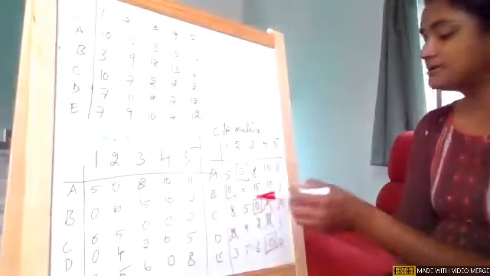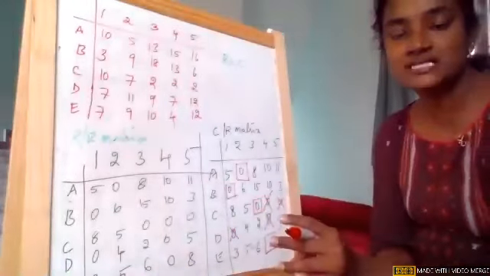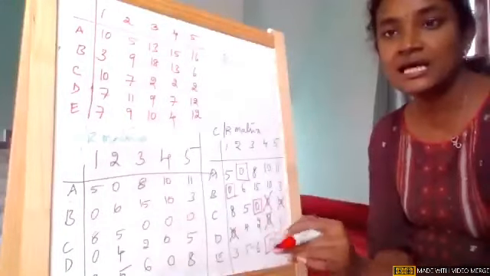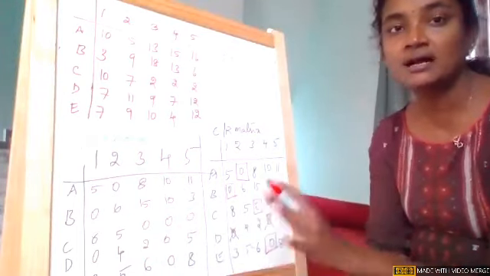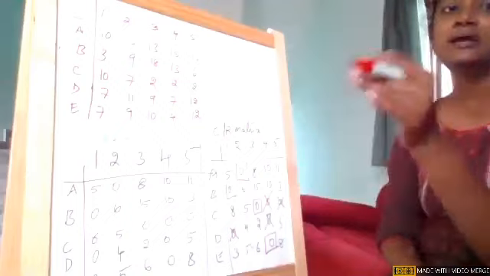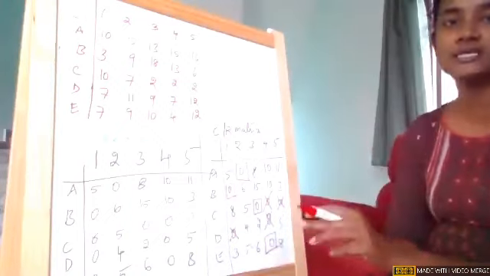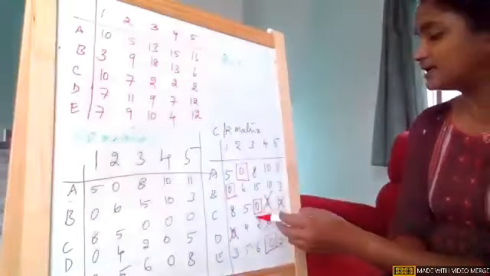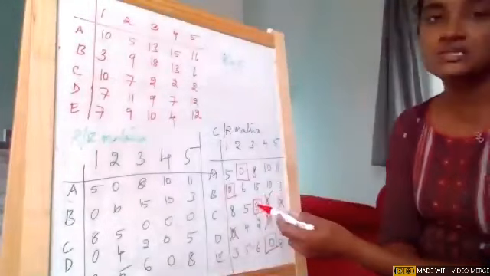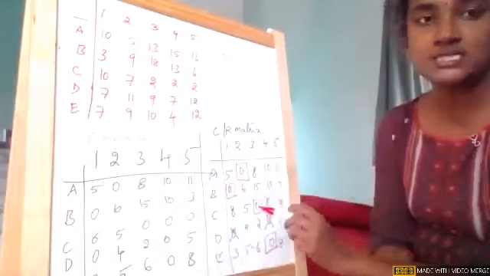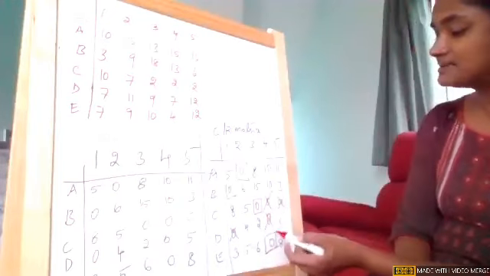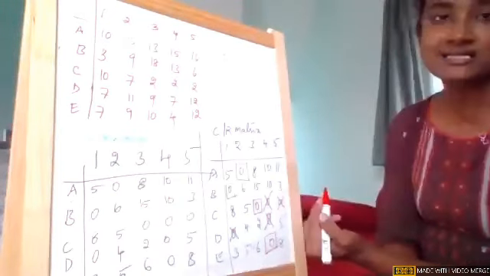Now, once we have completed the row wise and column wise steps, check whether there are any zeros which are uncovered. If there are any uncovered zeros, I need to redo the step. Again go row wise and again come column wise. But if you see in the current matrix, the zeros are either boxed or crossed. So there is no zero which is uncovered. That means I cannot make further assignments.